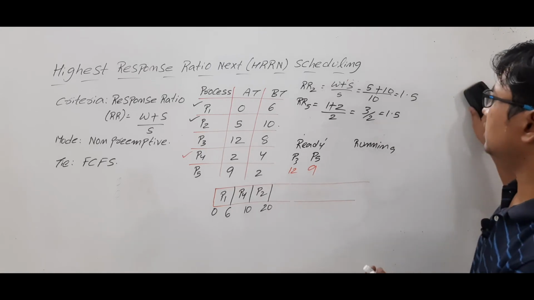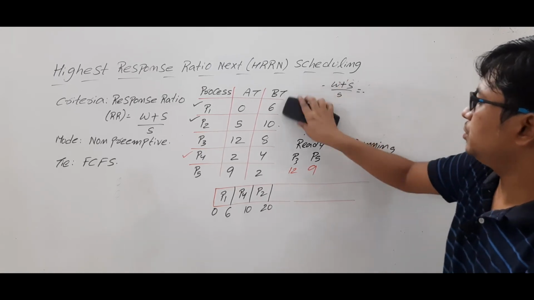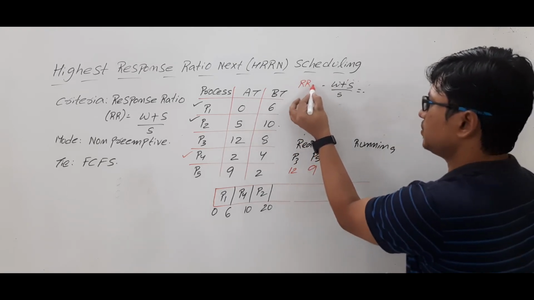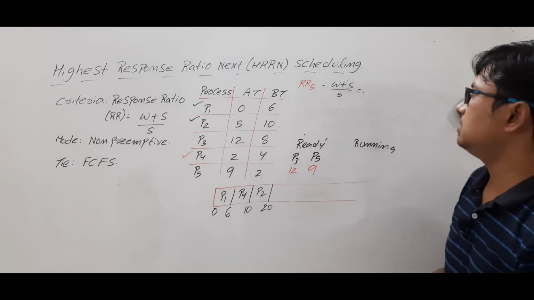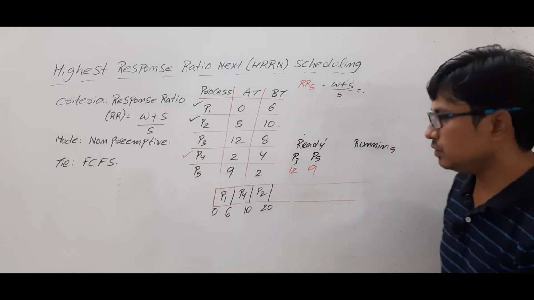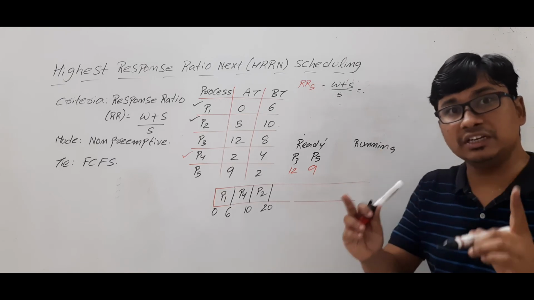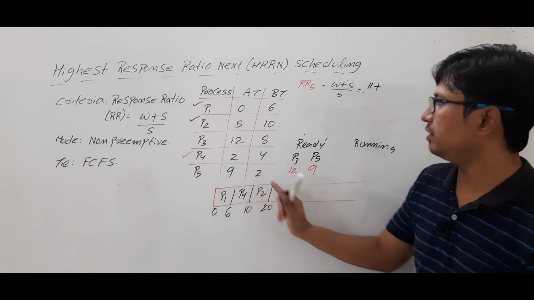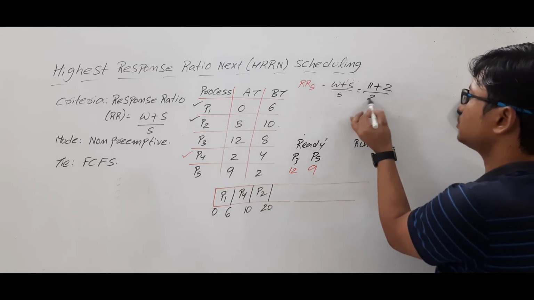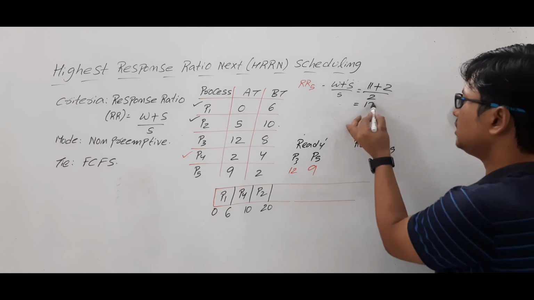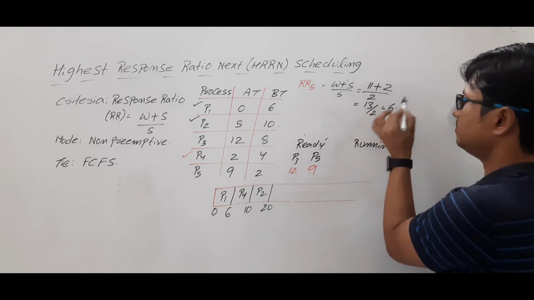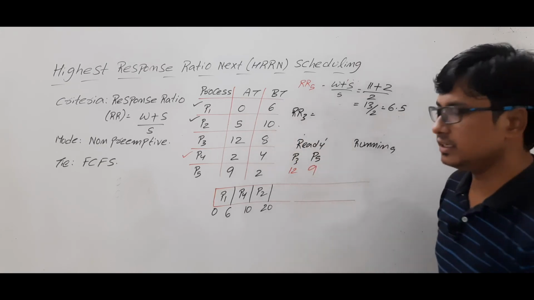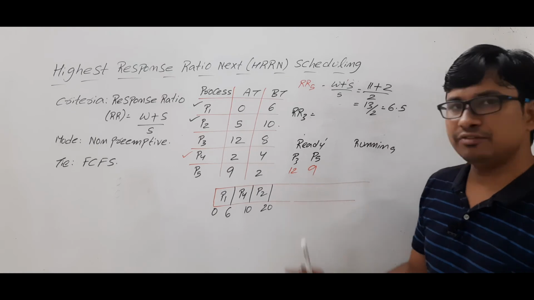Again, we need to compute the response ratio of both processes. Let me compute the response ratio of process P5, which is (W plus S) by S. Currently it is 20 units, and it arrived at 9 units, so it is waiting for 11 units of time. So 11 plus 2 by 2, the burst time being 2 units, is 13 by 2, which is 6.5. Am I right?